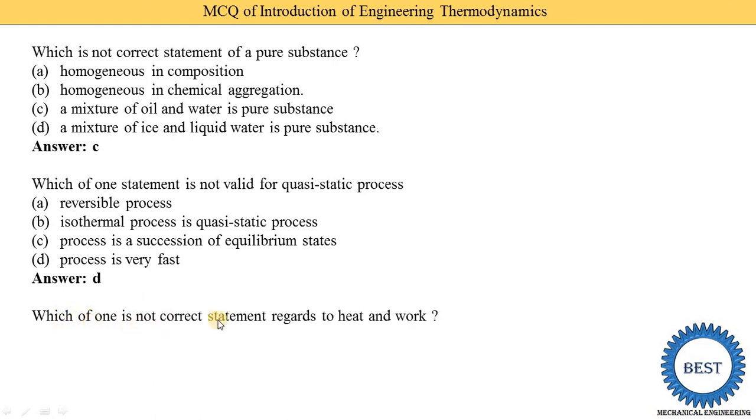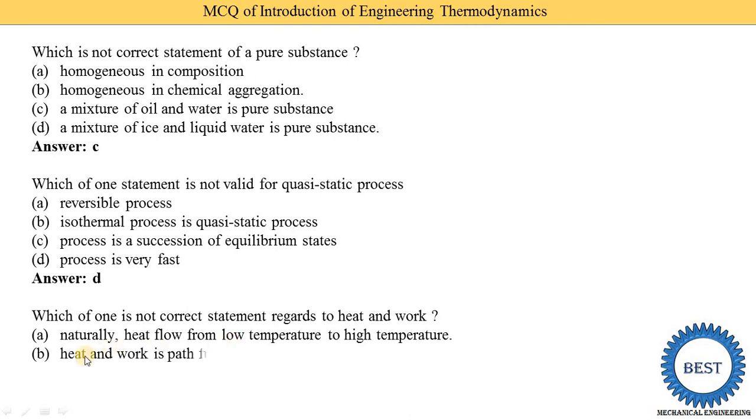Which one is not a correct statement regarding heat and work? Okay, so we need to select which is not correct. Naturally heat flows from low temperature to high temperature. So the first option is not correct. Heat always flows from high temperature to low temperature.